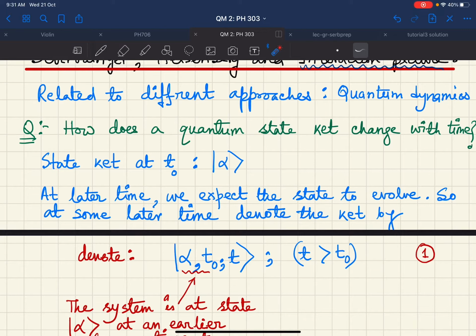It evolves in the Hilbert space, and at a later time, let us denote this state ket by the notation alpha, t naught; t, where alpha and t naught are written just to remind ourselves that at a previous time t naught, the state ket was denoted by alpha, or alpha comma t naught.